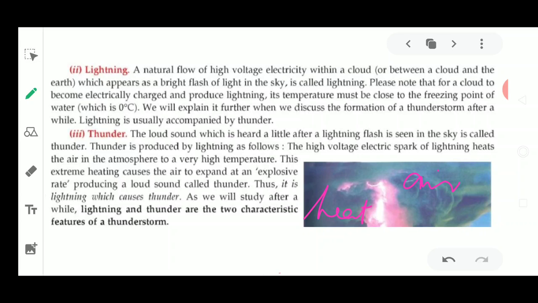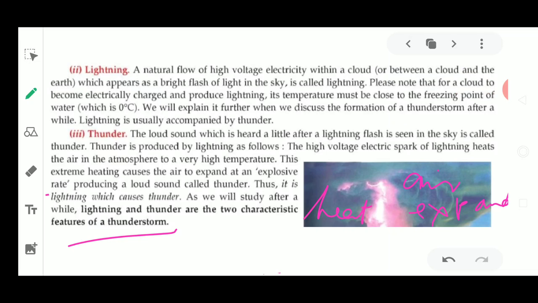Because of this heat, air expands, and this expansion happens at an explosive rate. When an explosion happens, it causes sound. So this explosive sound is caused by the air expansion, and lightning and thunder are the two characteristics of the thunderstorm.